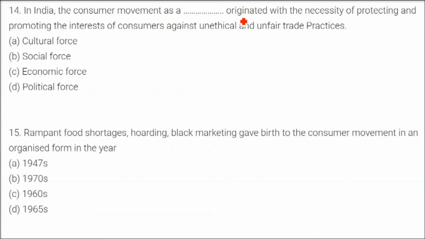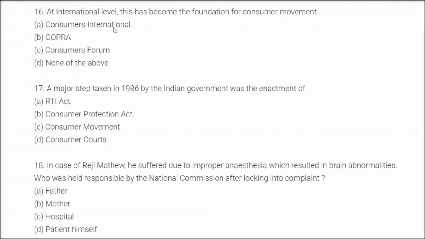In India, the consumer movement as a social force originated with the necessity of protecting and promoting the interest of consumers against unethical and unfair trade practices. So the answer of this one is social force. Rampant food shortages, hoarding, and black marketing gave birth to the consumer movement in an organized form in the year 1960s. At international level, this has become the foundation for the consumer movement, and the answer is Consumers International.